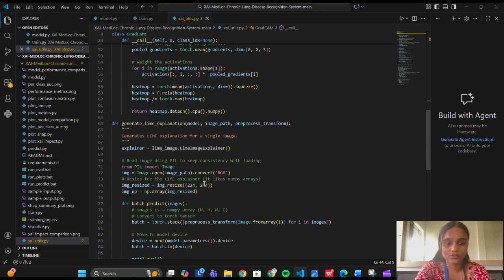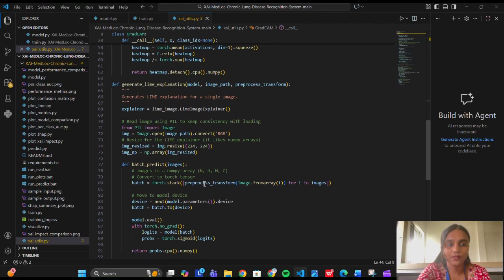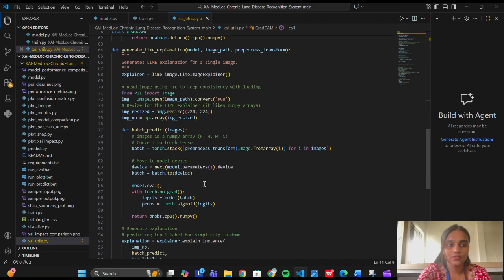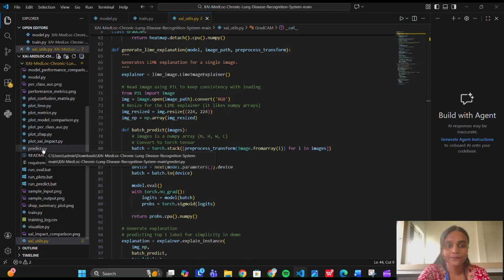In the output shown, warmer colors such as red and yellow indicate regions that strongly influenced the prediction. This helps clinicians visually verify whether the model is focusing on medically relevant lung areas. Additionally, LIME explanations segment the image into regions, showing which parts support or oppose the prediction.